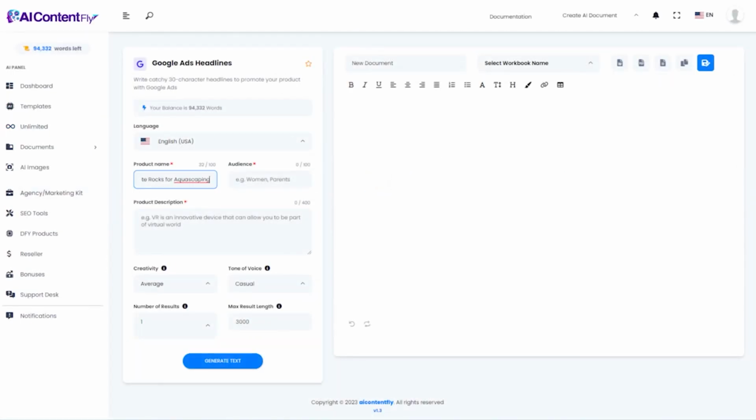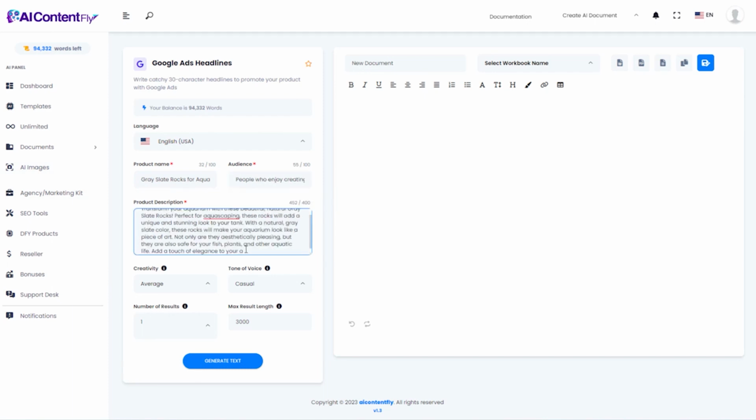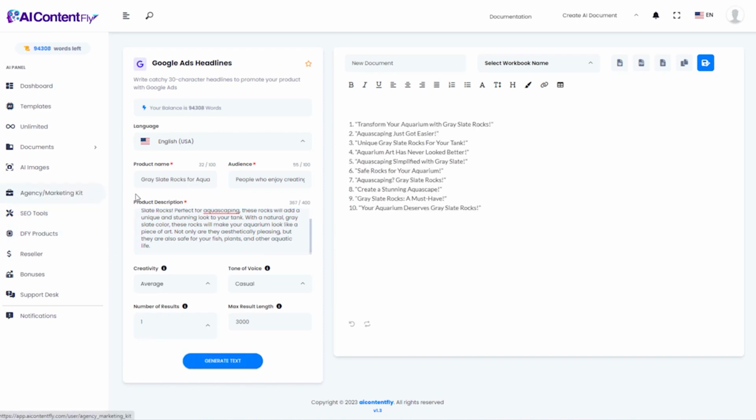Again, we'll use the same product name, the same audience, and the same description as before. And generate it. In this case, it gave us 10 potential ad headlines, such as transform your aquarium with gray slate rocks. Aquascaping just got easier. Unique gray slate rocks for your tank. Aquarium art has never looked better. These are great headlines for that product.